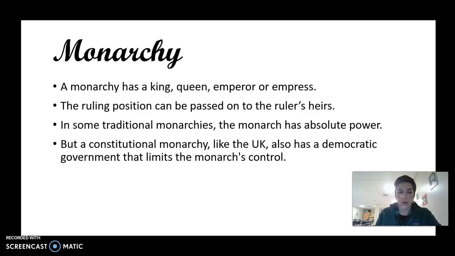They have absolute power. In constitutional monarchies, like in the UK or in England, they also have a democratic government that limits the monarch's control. So while in England they have a king and a queen, they also have a constitutional monarchy. So they have other people who are creating laws, and they have things like a prime minister to actually control the government, even though they have a king and queen as well.